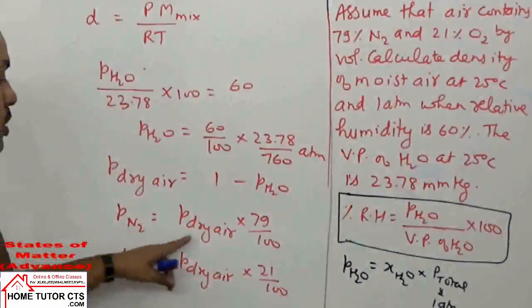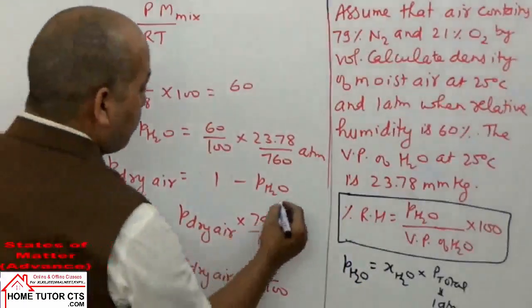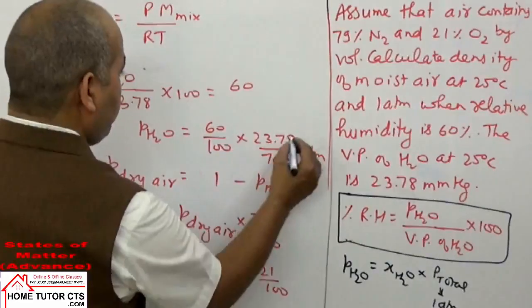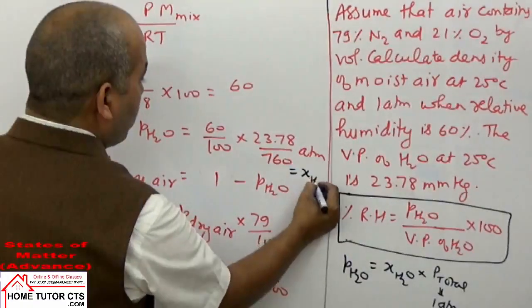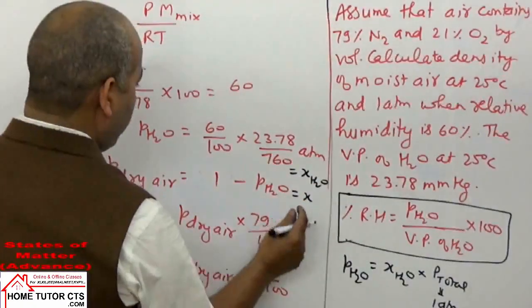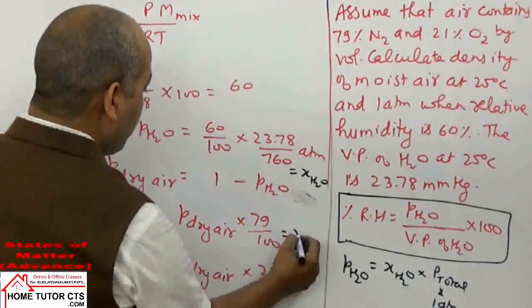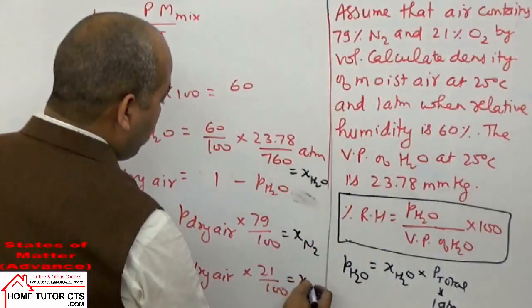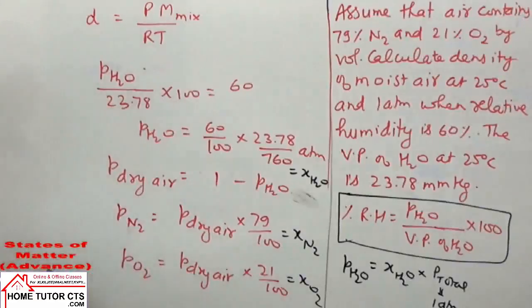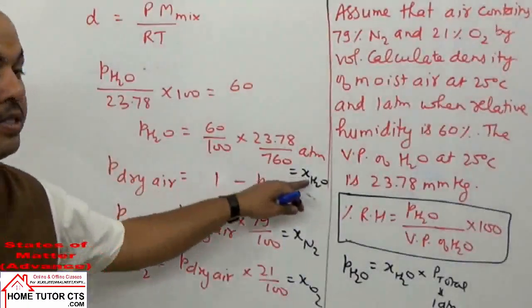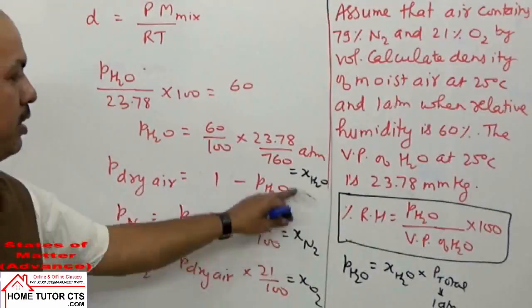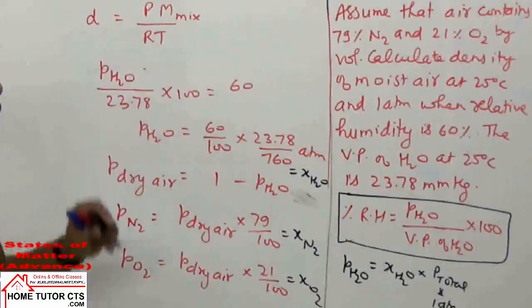Similarly, P of N2 is same as X of N2, and X of O2 gas. This partial pressure will be same as the mole fractions of the given gases or components in moist air.